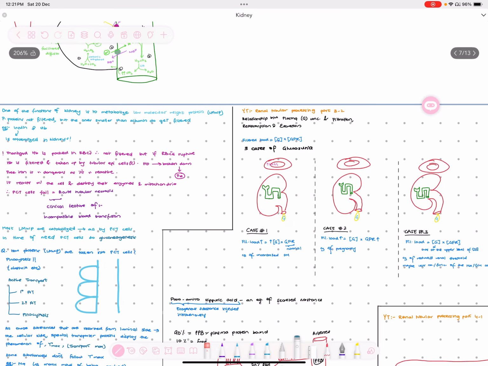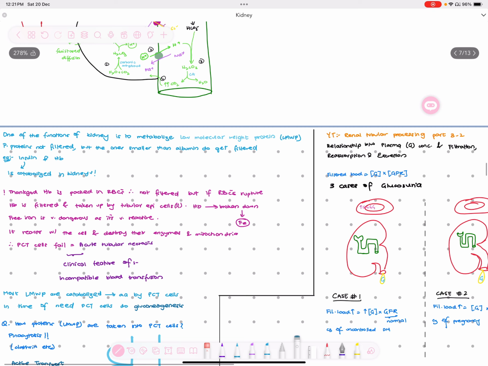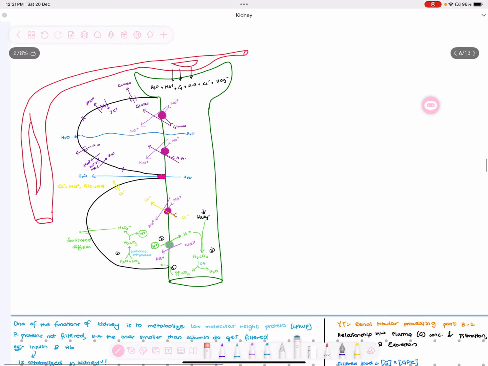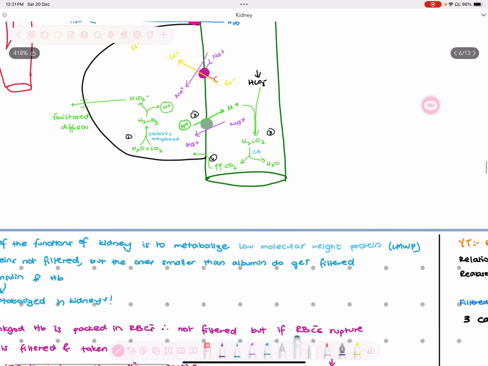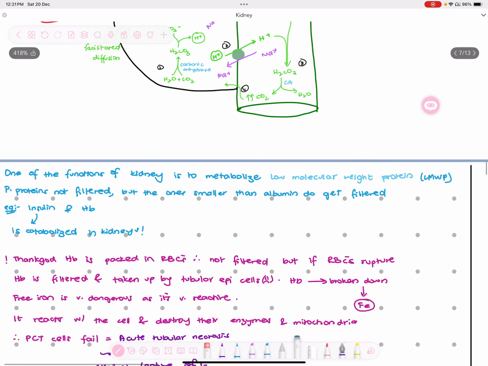Hi everyone, welcome back. We're talking about renal tubular reabsorption. Previously we spoke about how our kidney reabsorbs glucose, amino acids, then sodium, water, bicarbonate, chloride, right? It reabsorbs all of these things. Now there's an additional thing. Kidneys also have a function of metabolizing low molecular weight proteins.